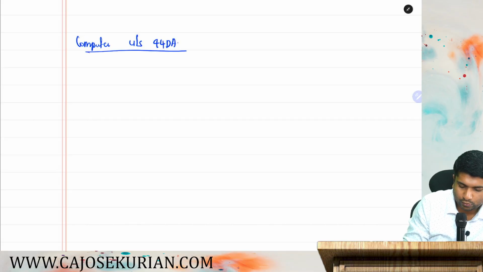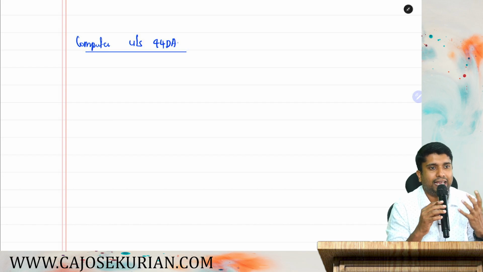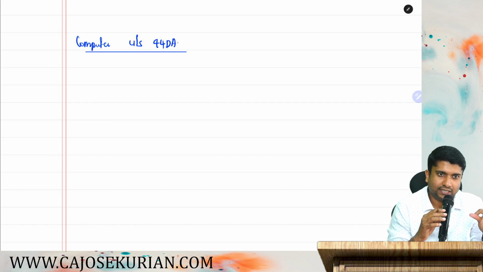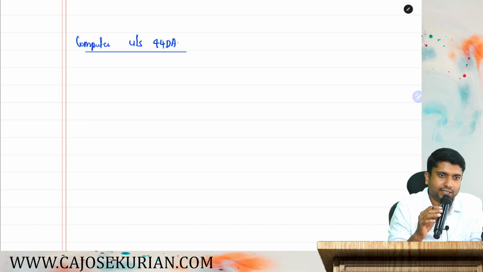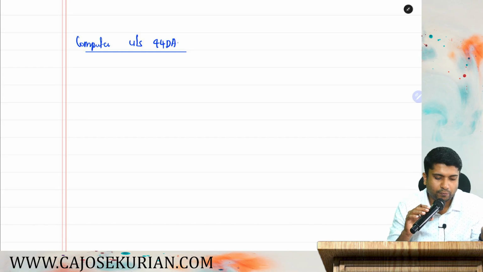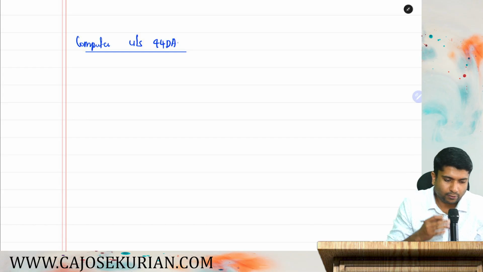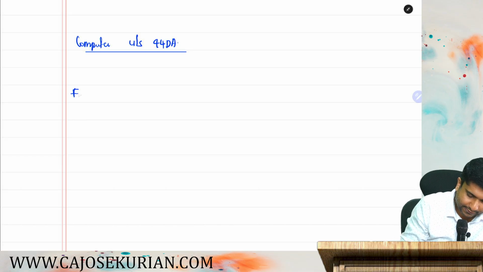Yes or no? Because already we know that there is an agreement, plus the agreement is after 31st March 2003, plus there is PE, plus the services are effectively connected with the PE. Then how do you compute? Under 44DA. Now let's take FTS. How much is the fees for technical services? 2 crore.